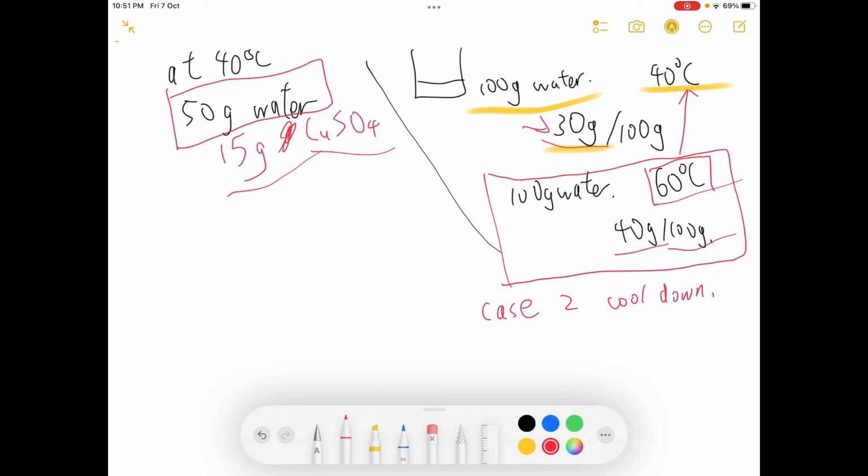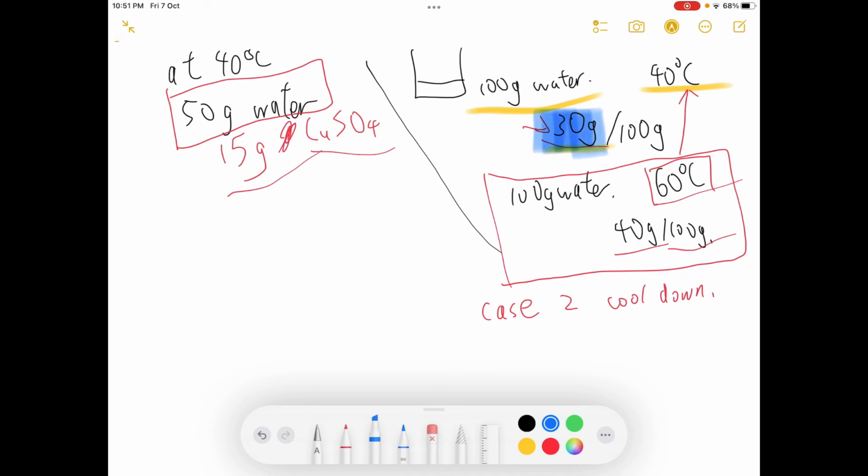What will happen? 我諗啦喎，原本60度嘅100 gram 水最多用到幾多？我已經用到佢盡啦，係嘛？我用到40 gram。而家我將佢降溫，最多用到幾多 gram 呢？Under this new condition, the maximum amount of copper sulfate that can be dissolved is reduced to 30 grams.